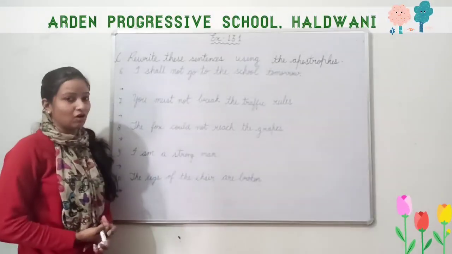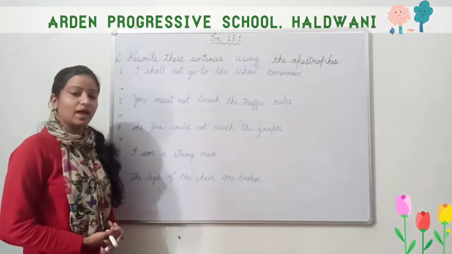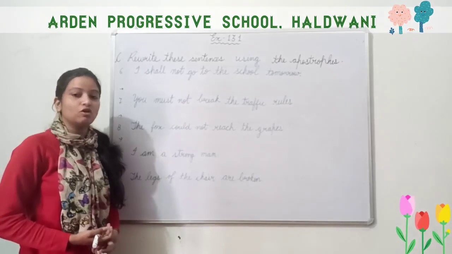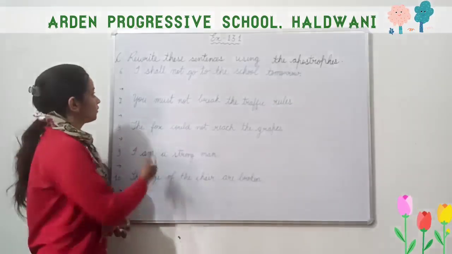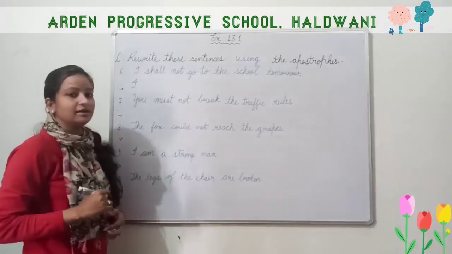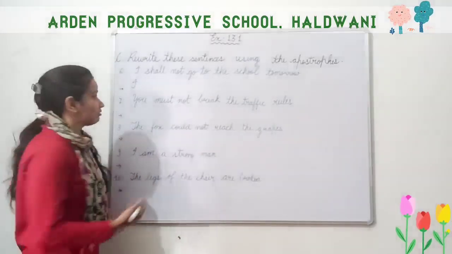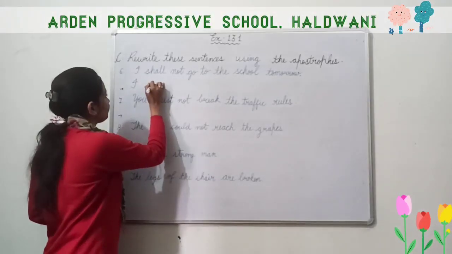I shall not go to the school tomorrow. So here we know that we have to write the contracted form, short form. So we know that the short form of shall not is shan't. So how do we write it?